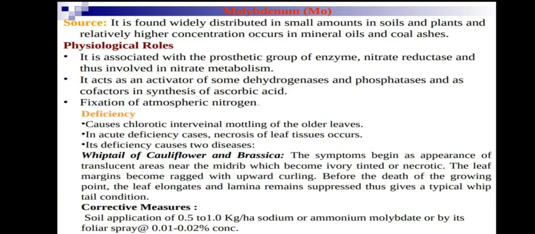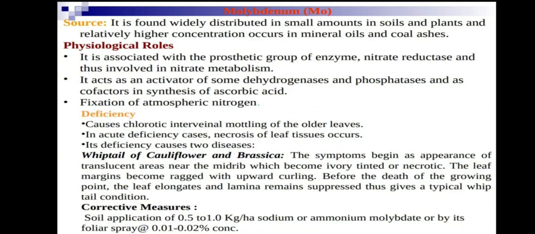Deficiency: chlorotic interveinal mottling of older leaves. Acute deficiency causes necrosis of leaf tissues. The deficiency causes two diseases mainly: whiptail of cauliflower and brassica. Whiptail of cauliflower is an important disease to be noted. Symptoms begin as appearance of translucent areas near the midrib, which become ivory tinted or necrotic.